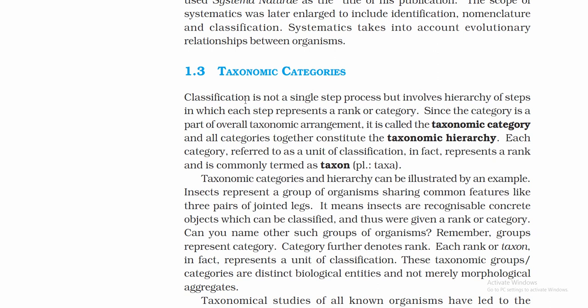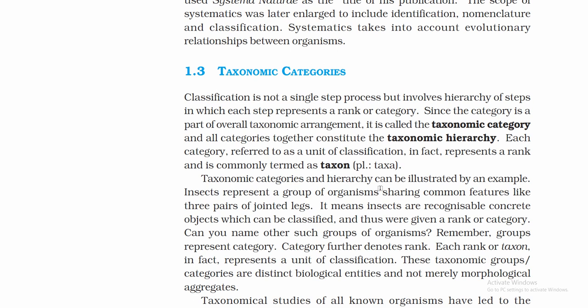Classification is not a single step process but involves hierarchy of steps in which each step represents a rank or category. Since the category is a part of overall taxonomic arrangement, it is called the taxonomic category, and all categories together constitute the taxonomic hierarchy. Each category, referred to as a unit of classification, in fact, represents a rank and is commonly termed as a taxon.